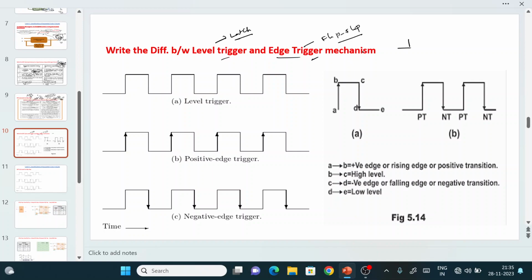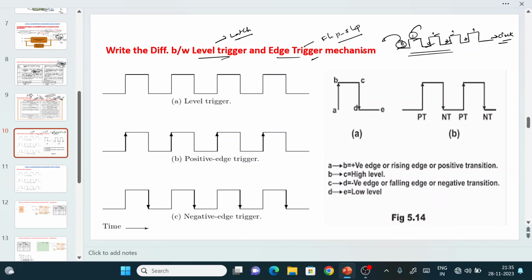Those are clock signals. What is the meaning of clock signal? It should be 0 1 0 1 0, something like this. So 0 1 0 1 0 1 0 1, on off on off on off, something like that. This is what we call the clock signal. When clock equals 1, the output will change. When clock equals 0, it will not change anything. That is the meaning of the clock signal.